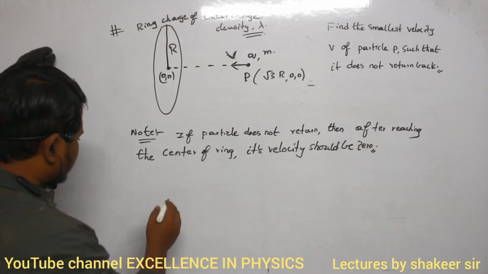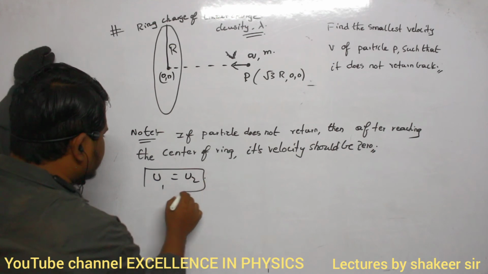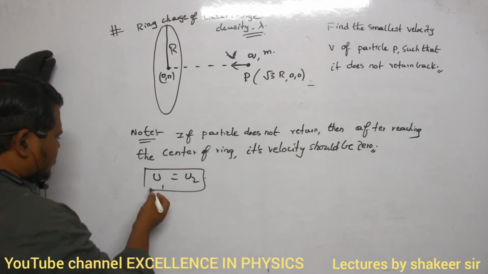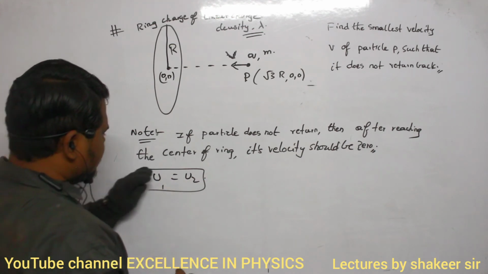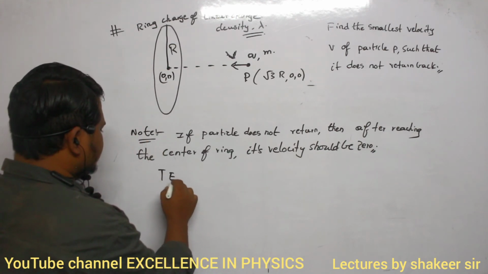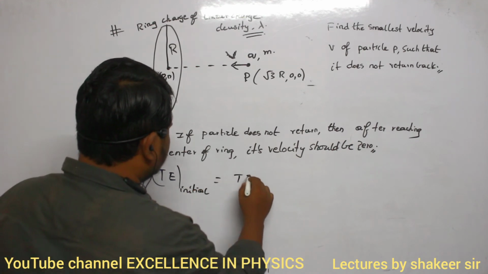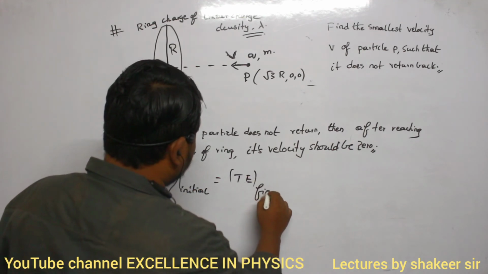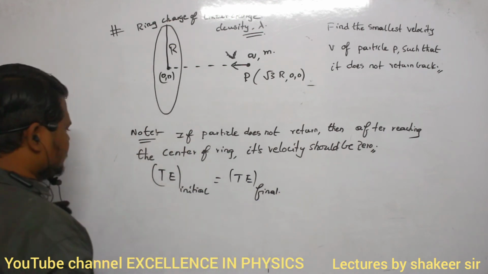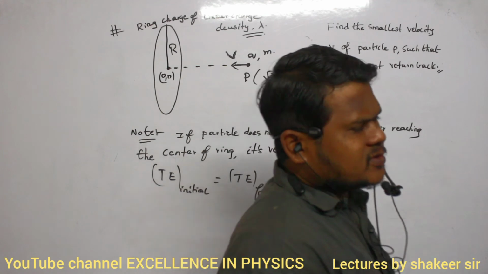So therefore, calculate initial energy and final energy. That should give our answer. So what is U1, and this is not potential energy, this is energy. So total energy initial should be equal to total energy final. Now how many kinds of energies are there? Only conservative forces are acting here, no? Electrostatic forces are only conservative forces.